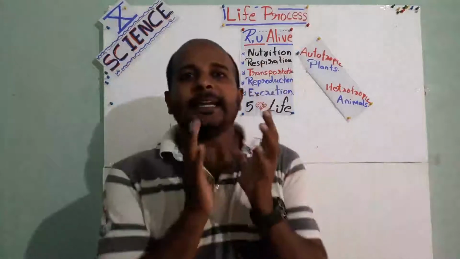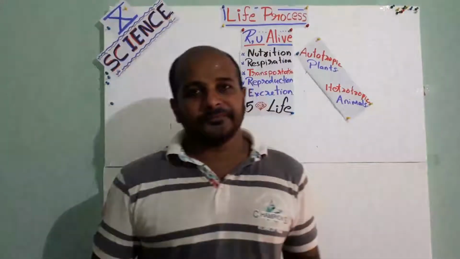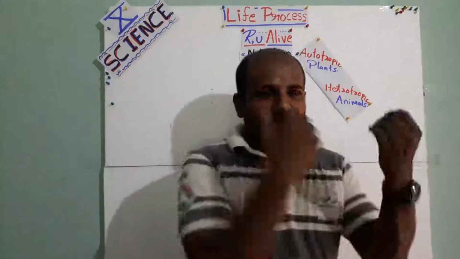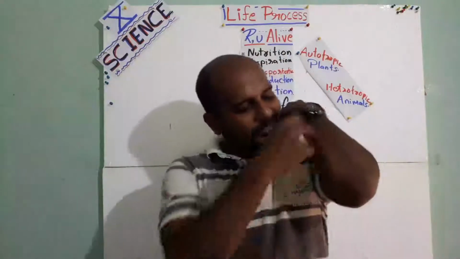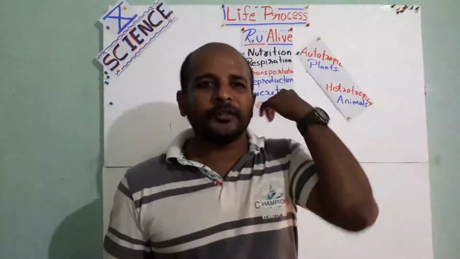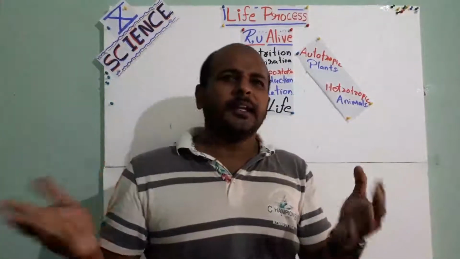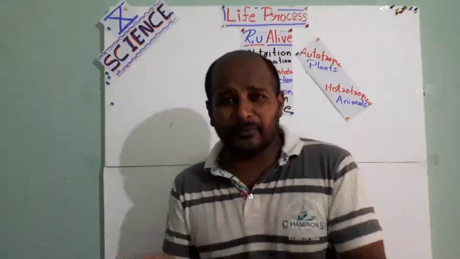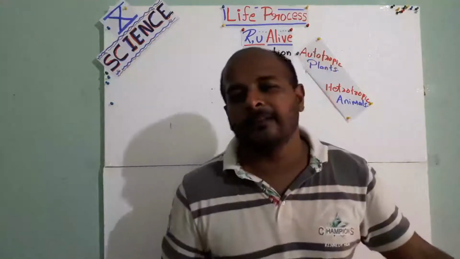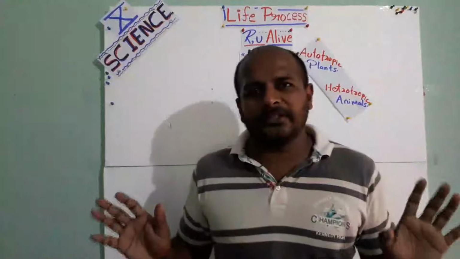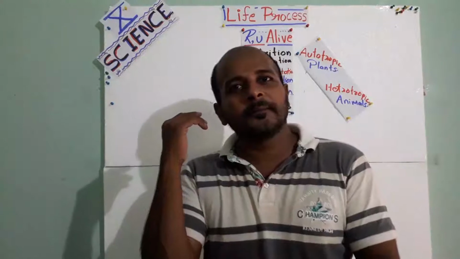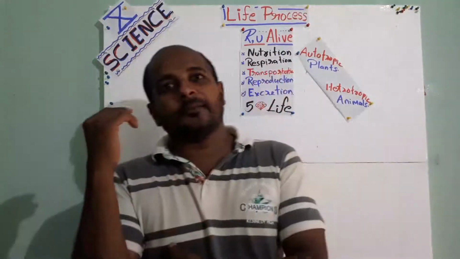So, how can we say that somebody or something is alive? For example, we fall down and we have a wound. We scratched our hand, and within two or three weeks, everything is back. Isn't it? You know that. It's a good example for you. In our childhood, or even now, a lot of times you have fallen down while running or playing and wounded yourself. But within weeks, that wound is healed, without any medicine or with medicine.